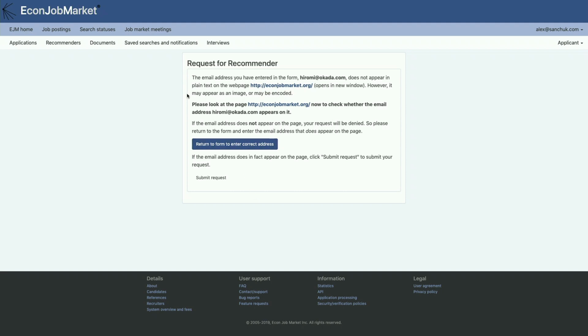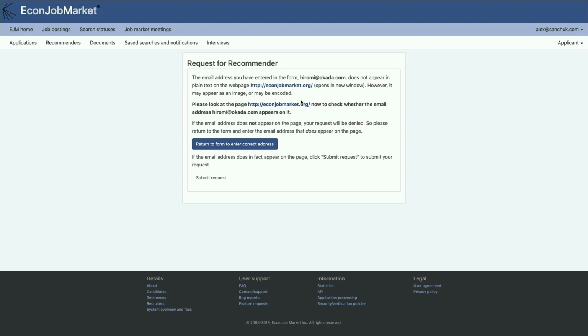Now in this case, since I had to use the Econ Job Market org webpage for checking purposes, you can see that Okada's email address is not on that website, of course. And so there is a warning here that says, look, you've entered this email address, hiromi@okada.com. It does not appear on the website.